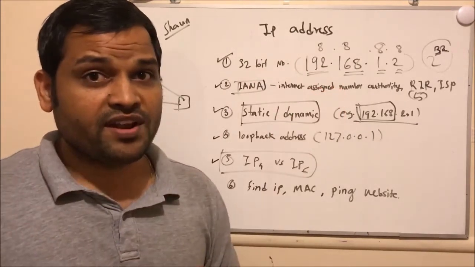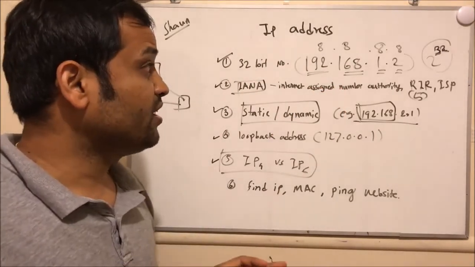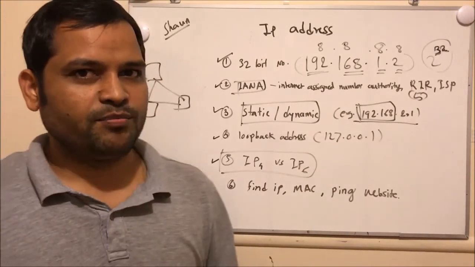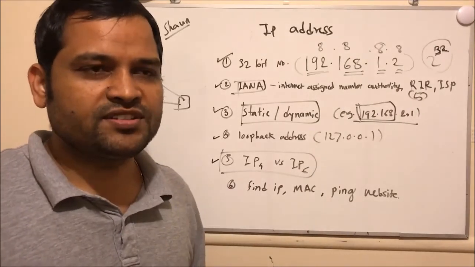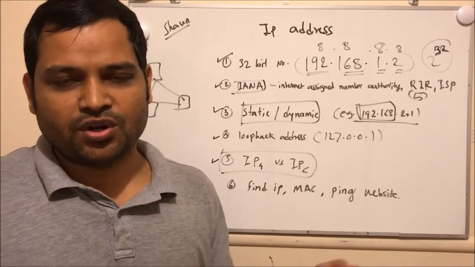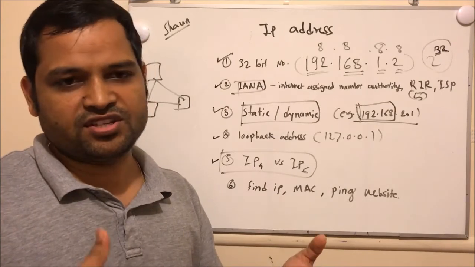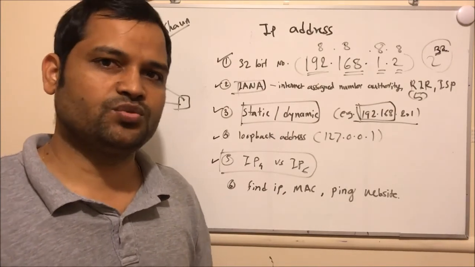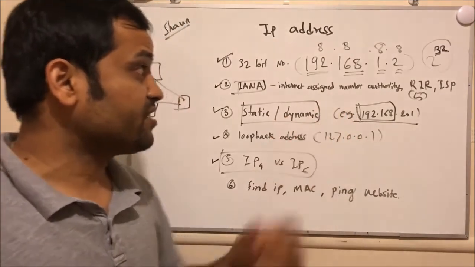So the maximum number of addresses that can be generated uniquely is 2^32. So that many IP addresses we can use. But because of the tremendous growth of the internet, addresses were exhausted. There are more machines that want to connect to the internet, but the IP addresses are not available, and that's why we can't connect more computers to the internet, because of the scarcity of addresses.